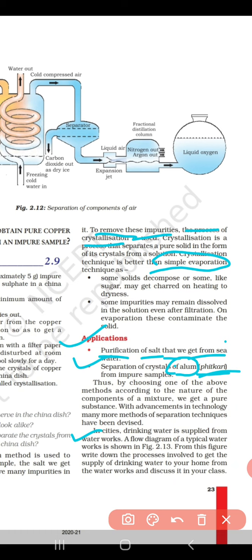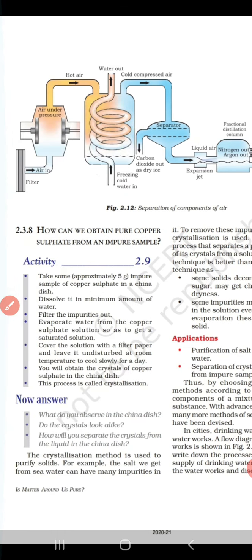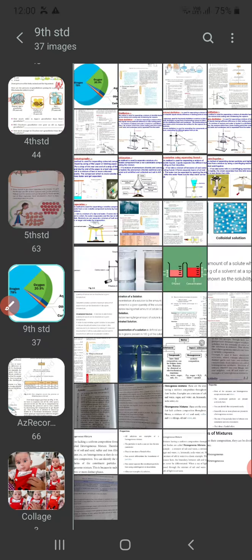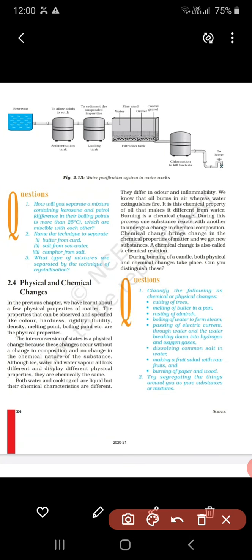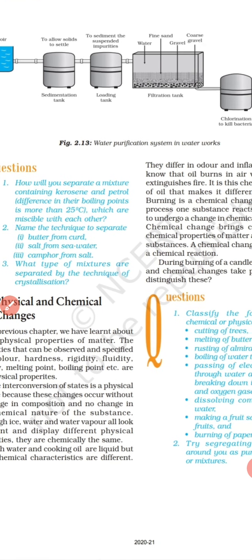Now let's move on. In cities, drinking water is supplied from the waterworks. Where does drinking water in cities come from? From the waterworks and the water storage tank. Here a figure or flowchart is given showing how dirty water changes into clear water. Here is a flow diagram which better explains how dirty water changes into clear water.